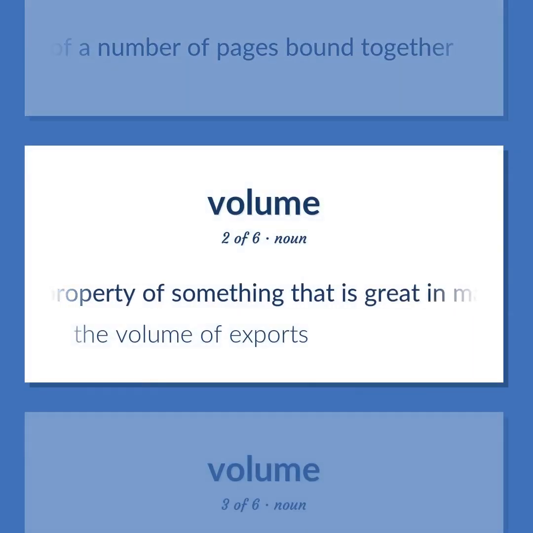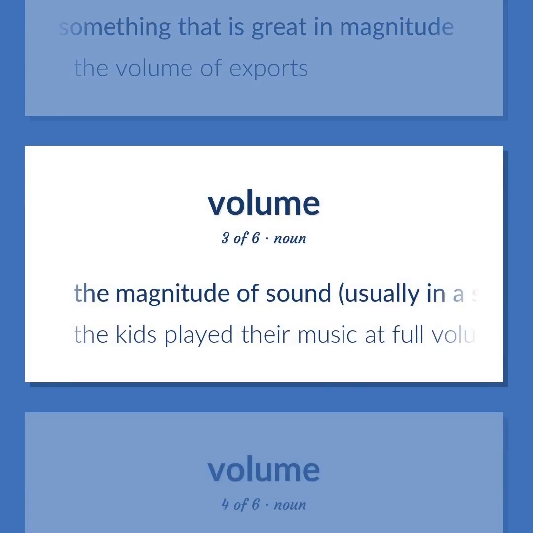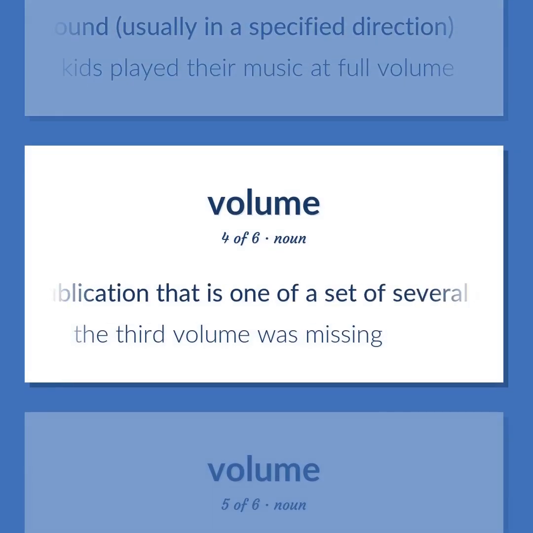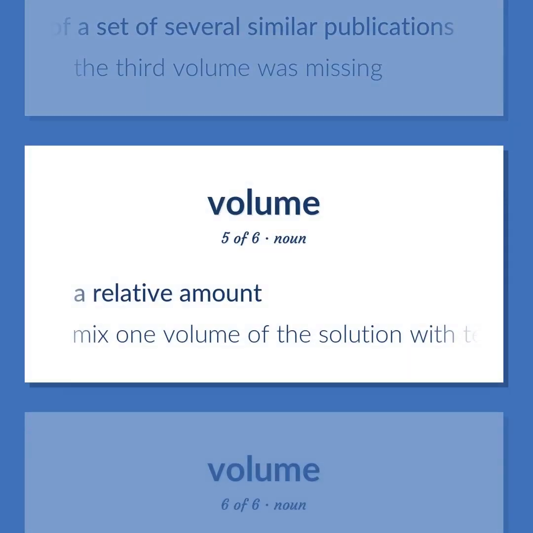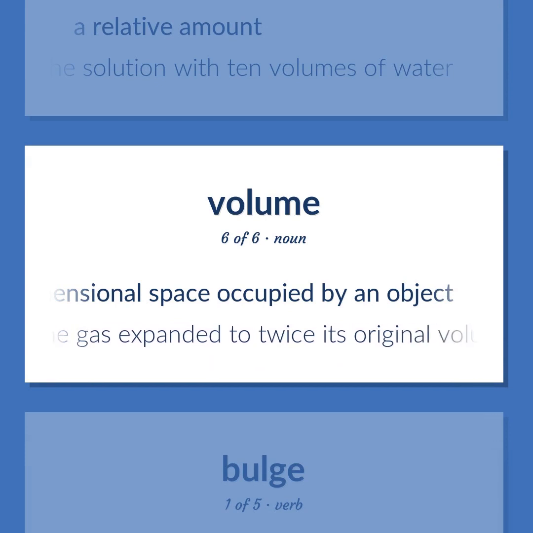The property of something that is great in magnitude. The volume of exports. The magnitude of sound, usually in a specified direction. The kids played their music at full volume. A publication that is one of a set of several similar publications. The third volume was missing. A relative amount. Mix 1 volume of the solution with 10 volumes of water. The amount of three-dimensional space occupied by an object. The gas expanded to twice its original volume.